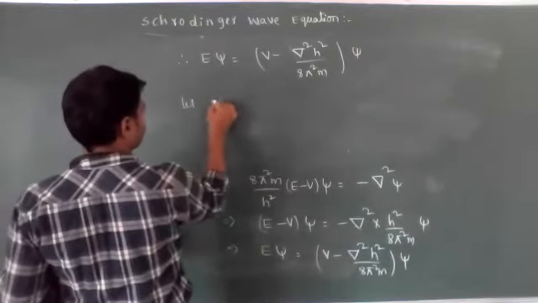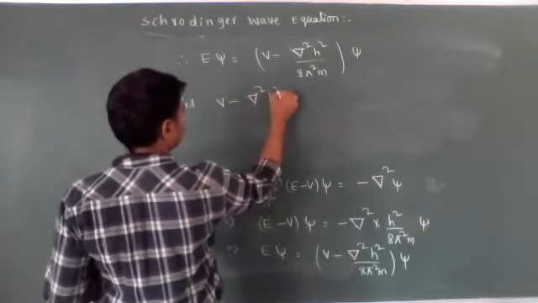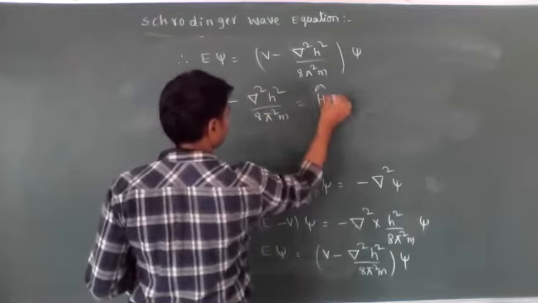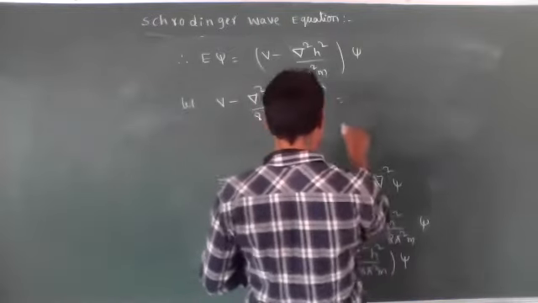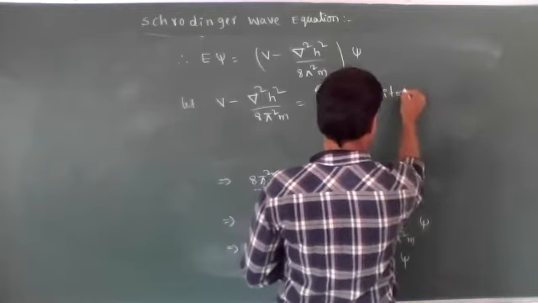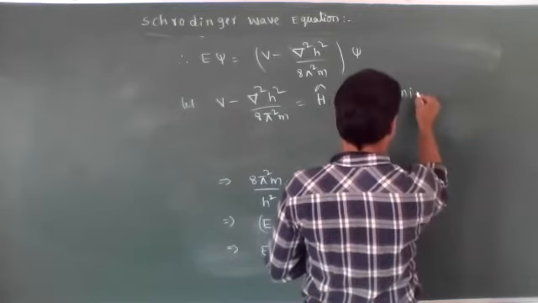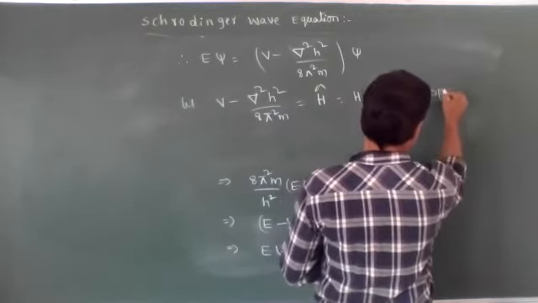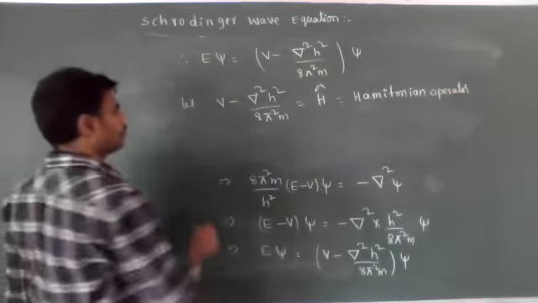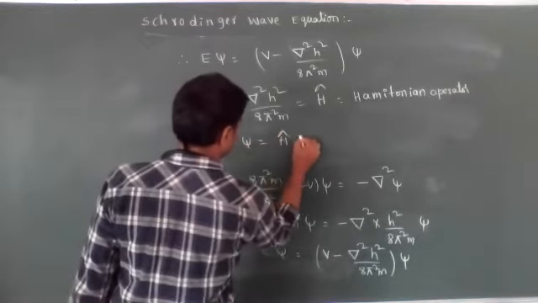Let V minus del square h²/8π²m be equal to H cap, the Hamiltonian operator. Okay, now in this place E psi is equal to H cap psi.